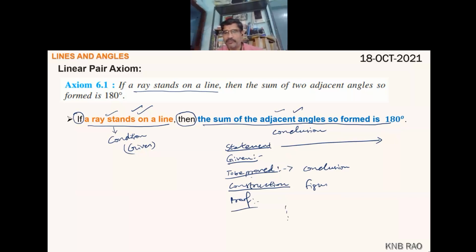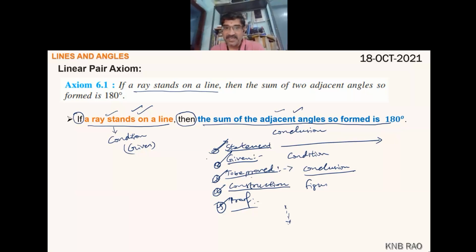In proof, we will have a lot of sequential steps. Given is the condition, we will write. To be proved, the conclusion we will write. Construction, whatever required figures we will draw, and proof we will start sequentially. So in the proof of any geometrical statement, these are 5 important things to be written: statement, given, to be proved, construction, proof.